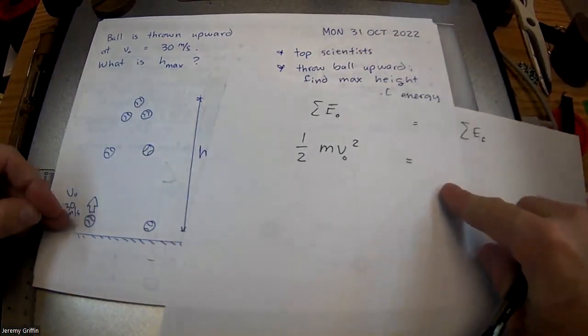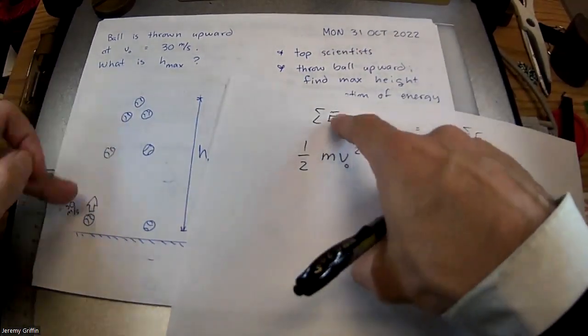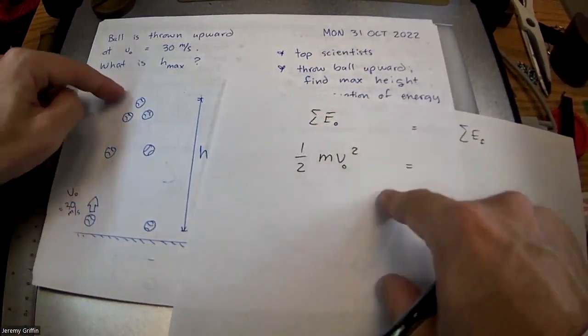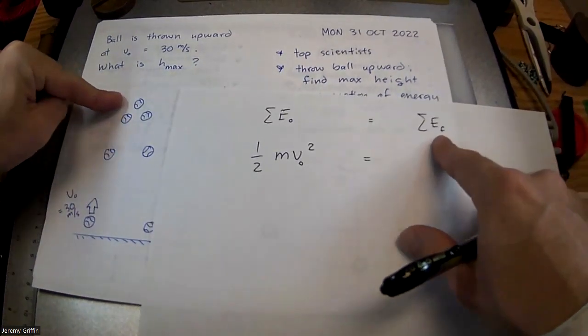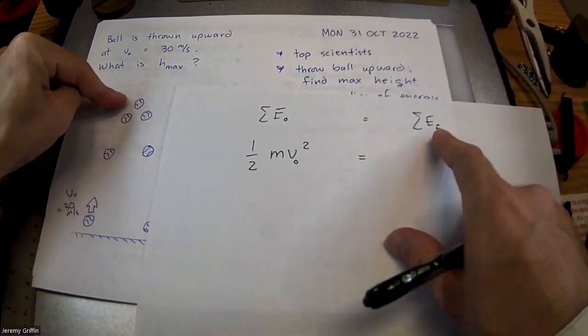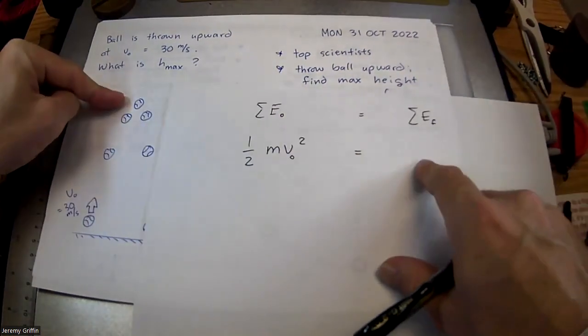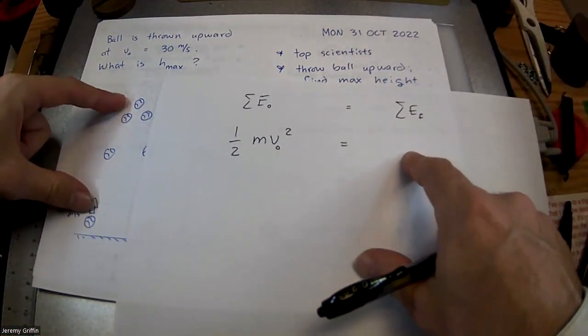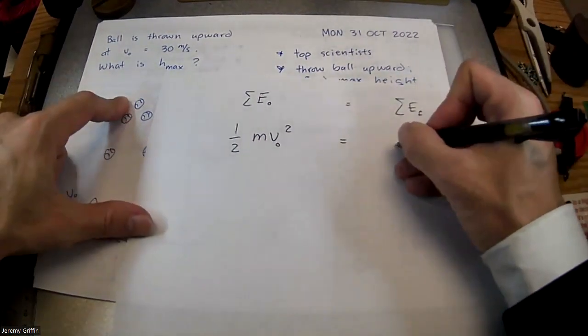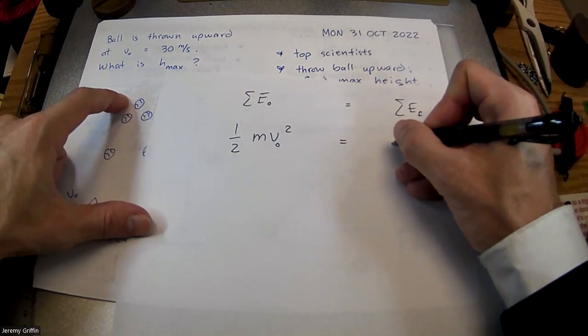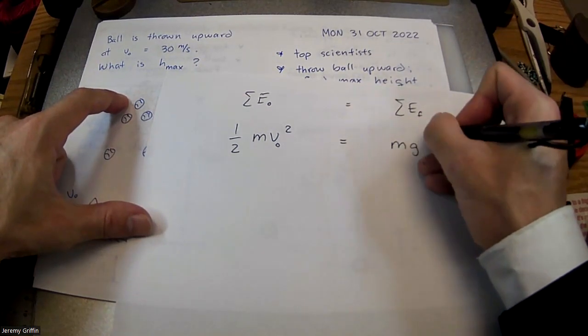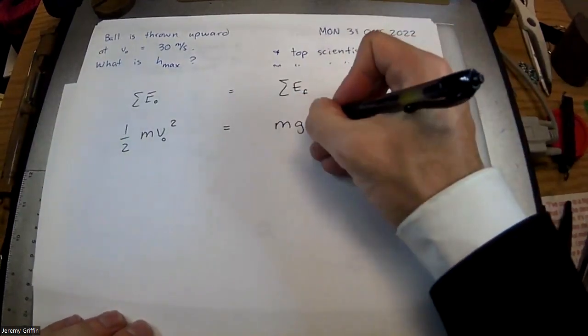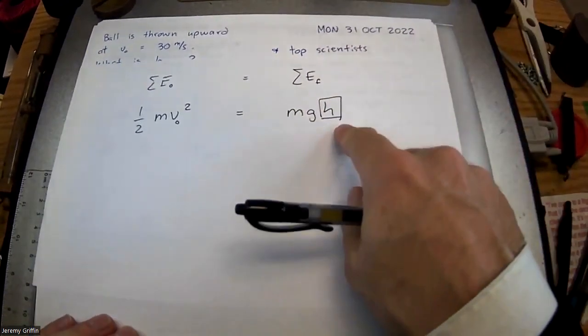Then we need to pick a second location. So this is our point A right here, but here's our point B because we want to figure out what's the height here. At the very top, it has no more speed if you go straight up. But it does have height, which means it has what type of energy? Potential energy. What's the expression for that? mgh. And the question is, what is this height? This really represents the maximum height, doesn't it?